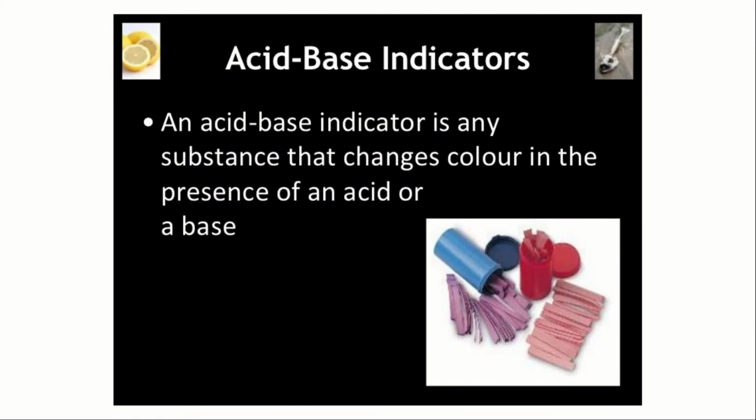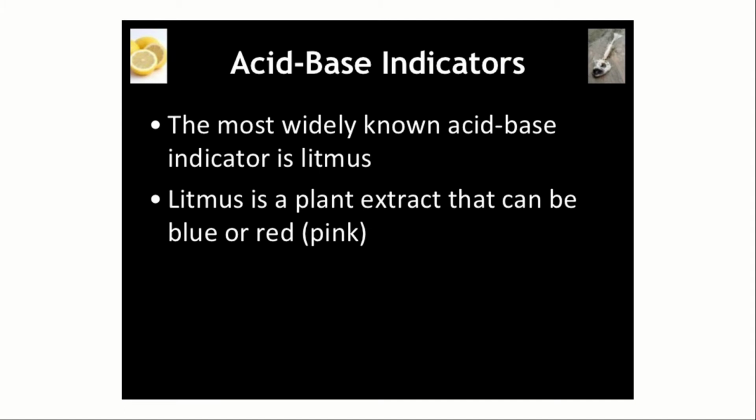Acid-base indicators. On the right side you can see the litmus paper. An acid-base indicator is any substance that changes color in the presence of acid or base. So the litmus paper changes to red in the case of acid and changes to blue in the case of base. The most widely used acid-base indicator, as I already told you, is litmus. Litmus is a plant extract that can be blue or red or pink. Litmus is not just a paper made from wood pulp. It is the extract of a certain plant.